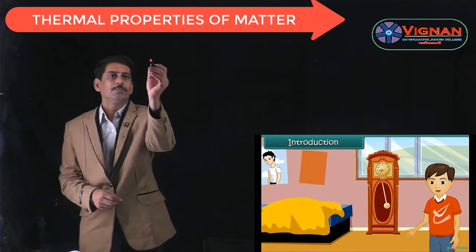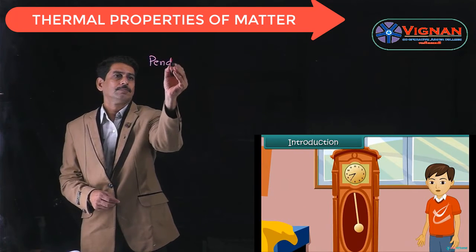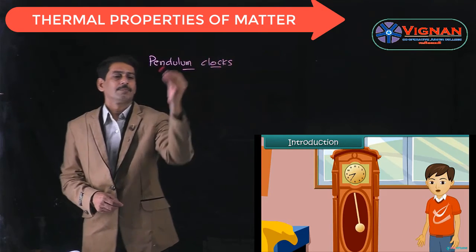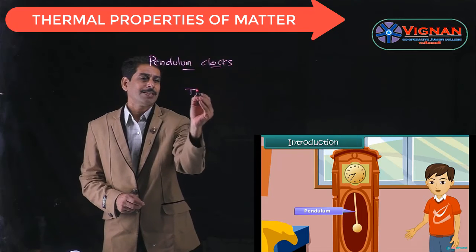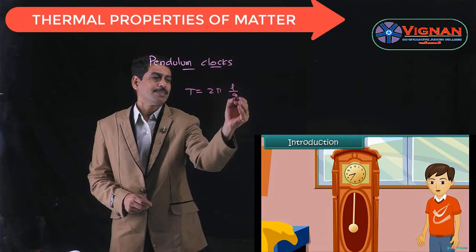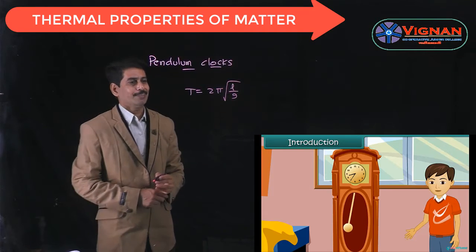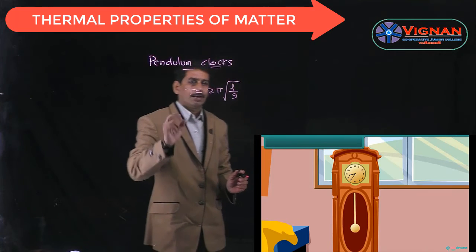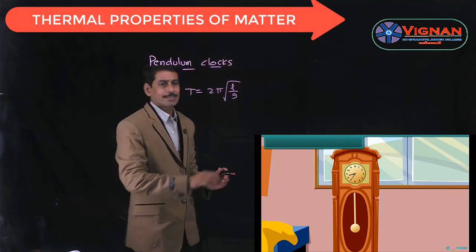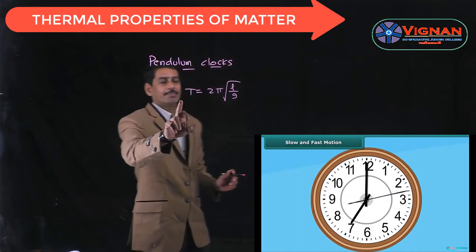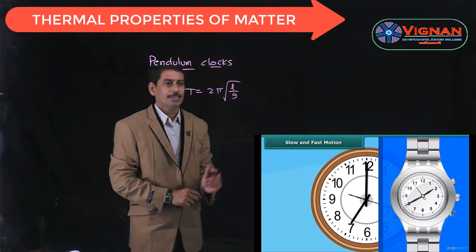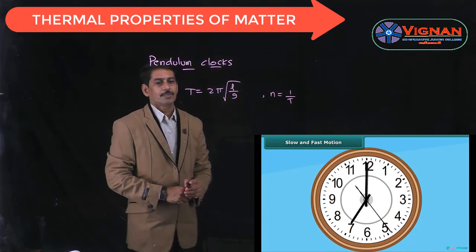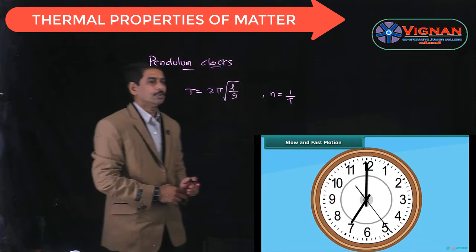Now let us see the pendulum clock. The time period of the pendulum is given by T is equal to 2 pi root of L by g, where L is the length of the pendulum and g is the acceleration due to gravity. So T is nothing but the time period. And we know in summer, as the temperature increases, the length of the pendulum increases, thereby the time period also increases. But the frequency of oscillation, which is given by n is equal to 1 by time period, decreases. Hence, it loses time or goes slow.